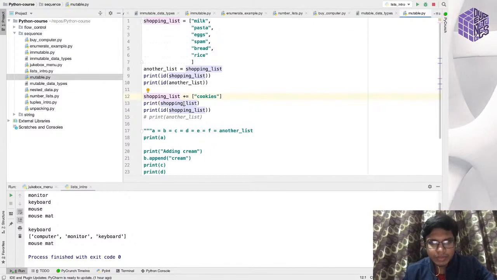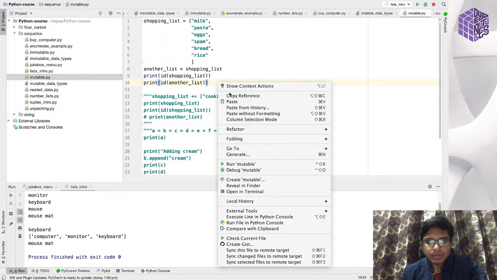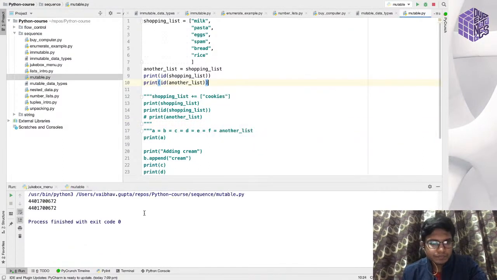I will comment out this, and I will run this. So if you see, both are pointing to the same address, because another list we have assigned to shopping list, and another list is pointing to shopping list. That is why both of them are pointing to the same address. Guys, if you have any questions, please feel free to put your questions in the chat.